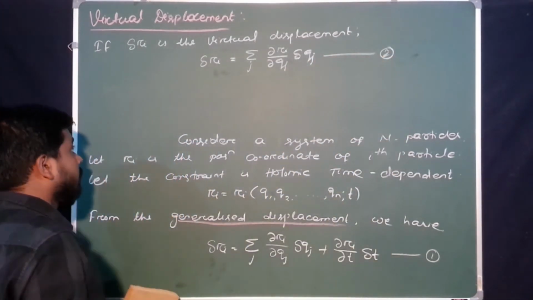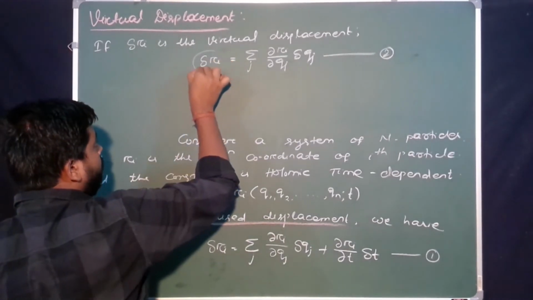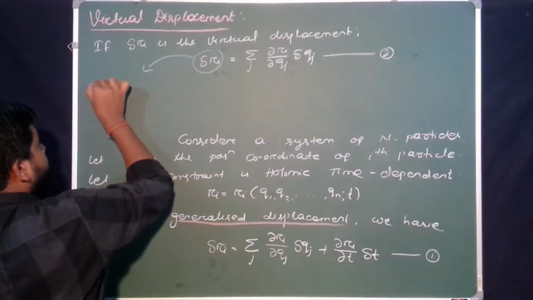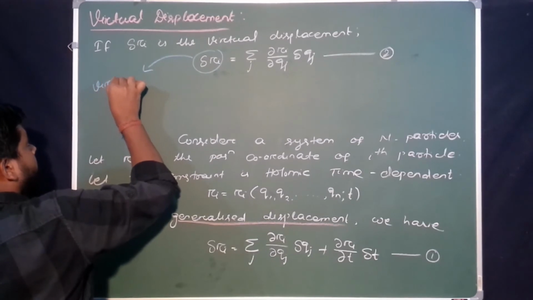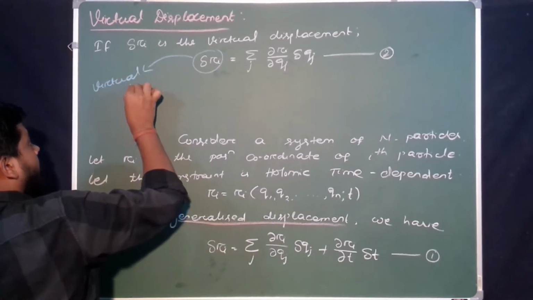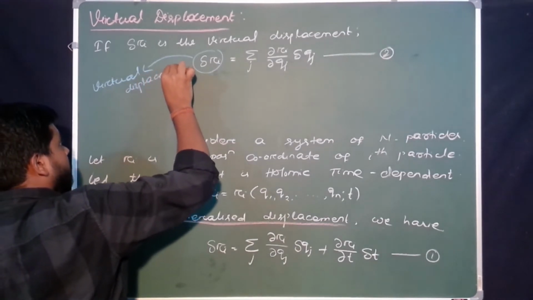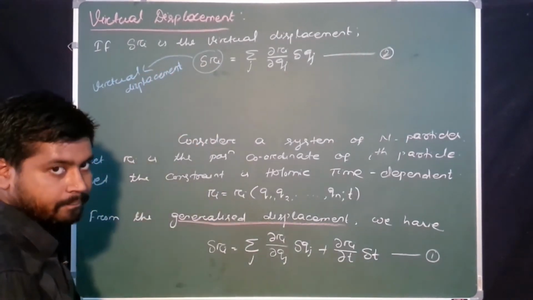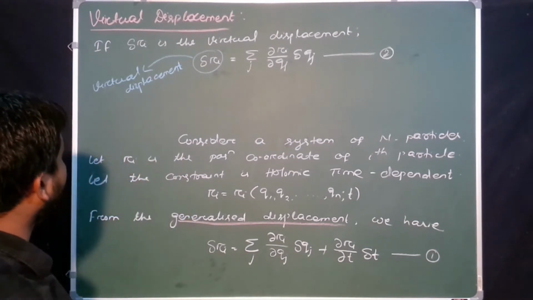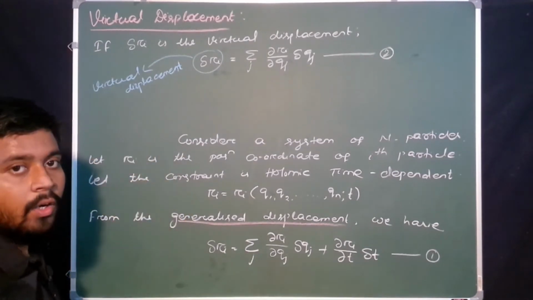What is this? This is our virtual displacement. Then just find out the virtual work done.